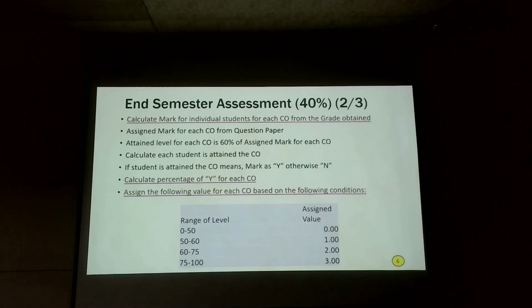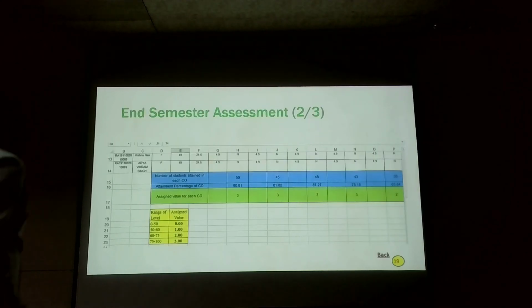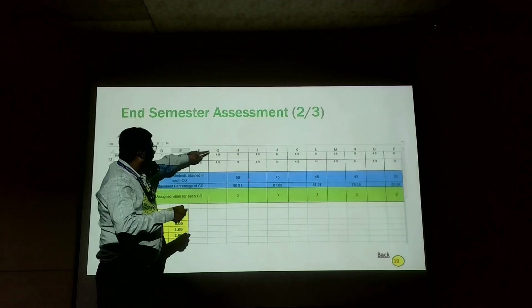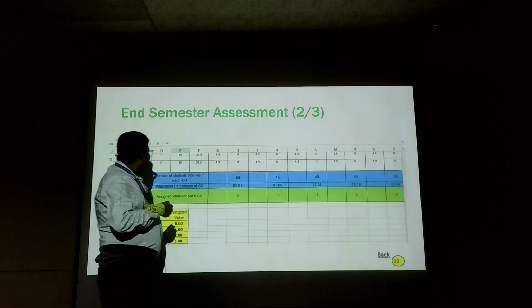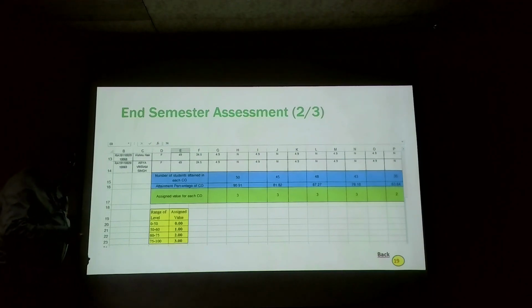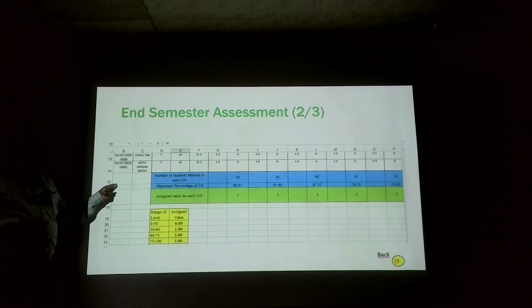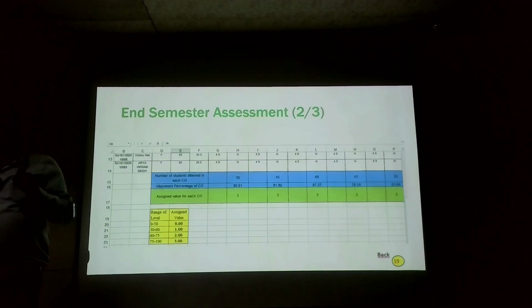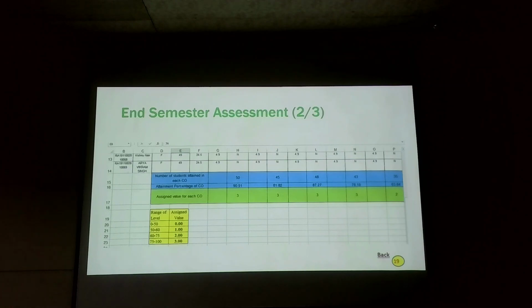Now assign the mark for each question paper, with the attainment level at 60%. Calculate, same procedure we are repeating. Calculate the percentage of Y. Similarly for the internal assessment, we calculate the number of students who attained Y, then divide by the total number of students we know, and we get the percentage. For the internal, we have a range of values, and we assign the value for each CO. Whatever procedure we follow for the internal, the same methodology has to be followed for the external, the end semester also.